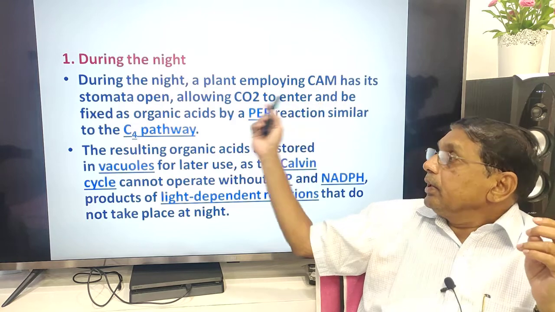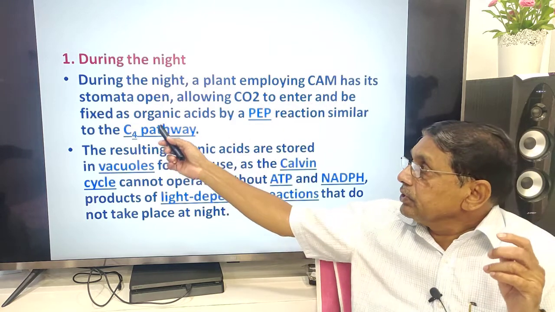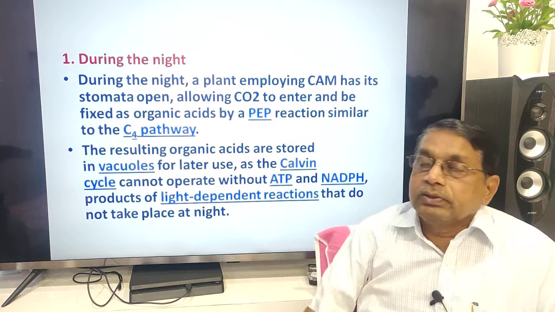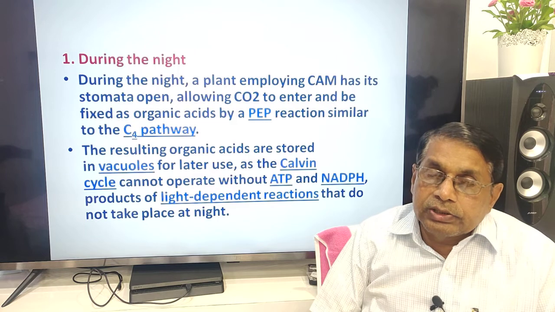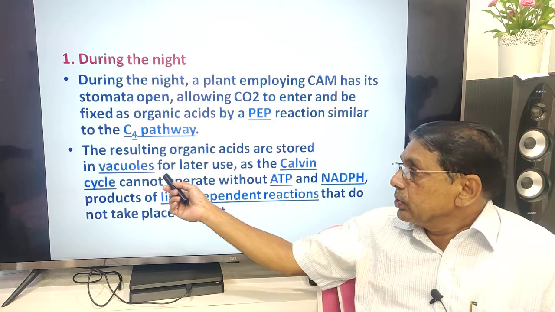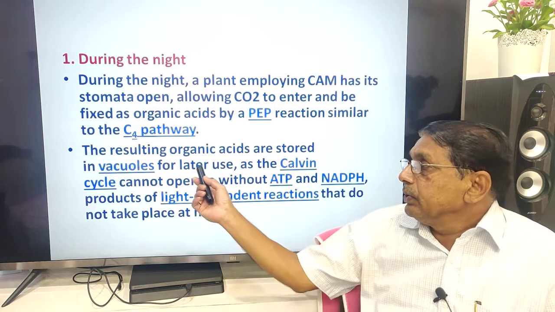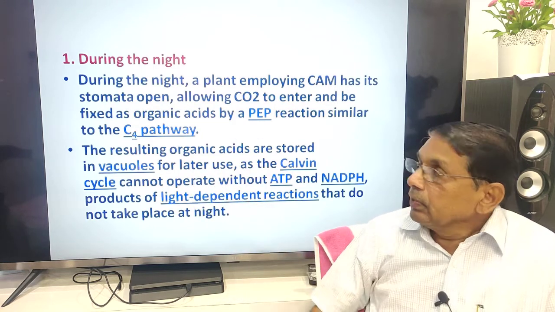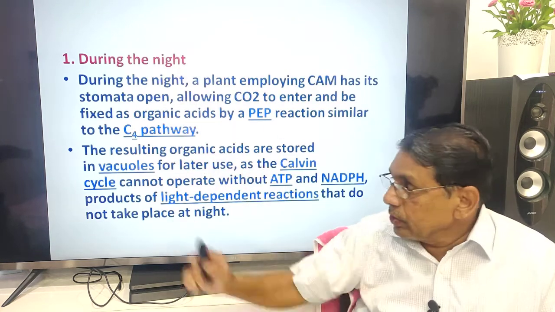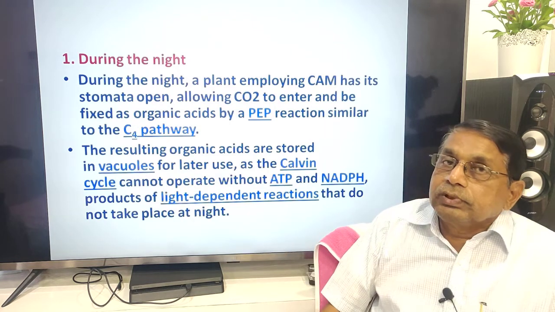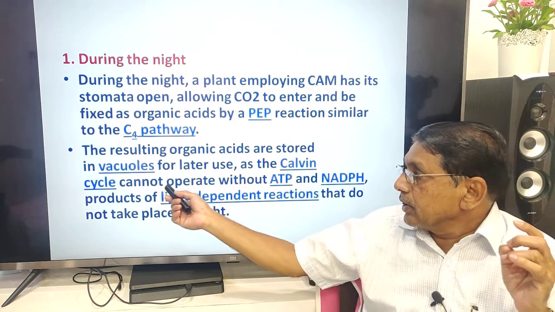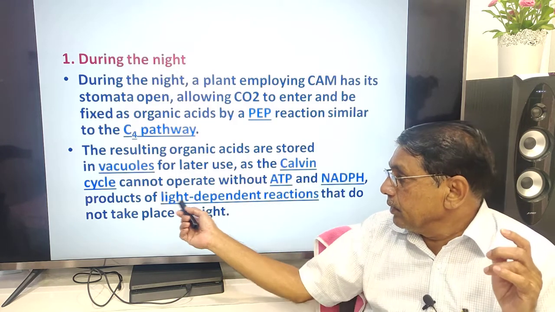Stomata open, allowing CO2 to enter and be fixed as organic acid, a PEP reaction similar to the C4 pathway. During night, it is similar. The resulting organic acids are stored in vacuoles for later use. Then C4 organic acids are formed during the night, stored in the vacuoles, and they are utilized during the daytime, as the Calvin cycle cannot operate without ATP and NADPH.